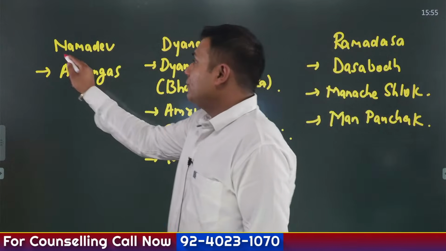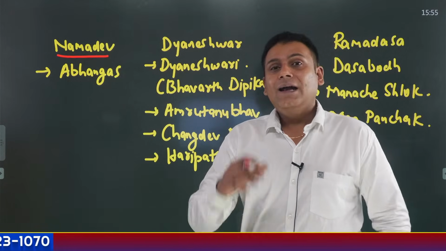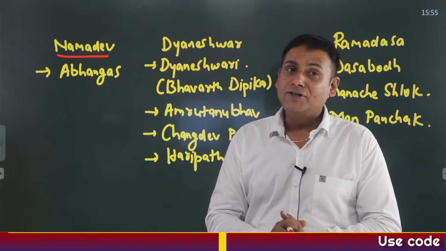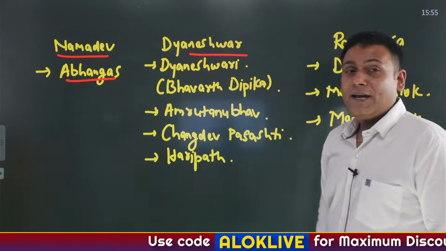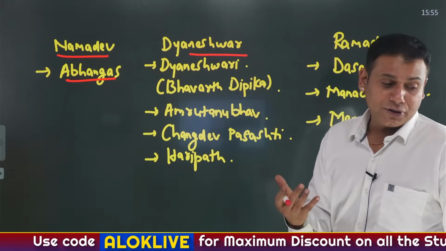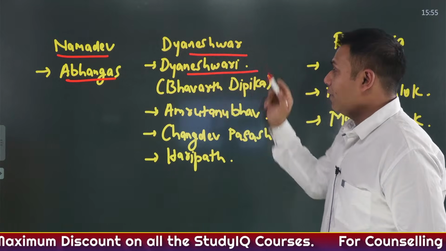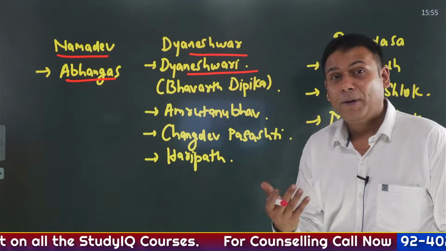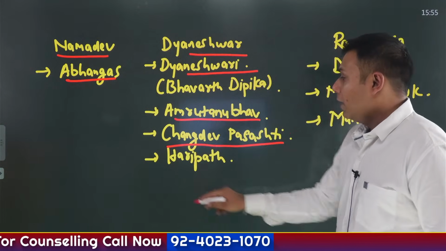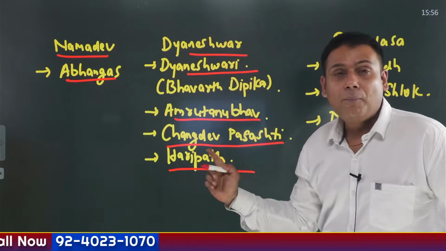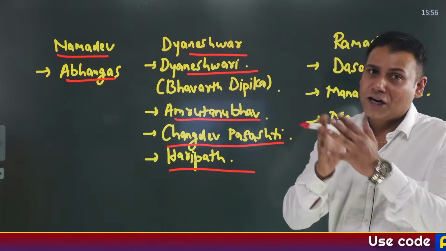Namdev ji. Namdev ji was a Bhakti saint precisely from the region of Maharashtra. And his compilation of Kirtans and Bhajan was referred as Abhangas. Then comes Jnaneshwar ji. Jnaneshwar ji had written, and all these compositions are in local Marathi language, Jnaneshwari, which is also referred as Bhavarth Dipika. Then he has written Amrut Anubhav, Changdev Pashast and Haripat. These are the important works of Jnaneshwar ji, who was a Bhakti saint from the region of Maharashtra.